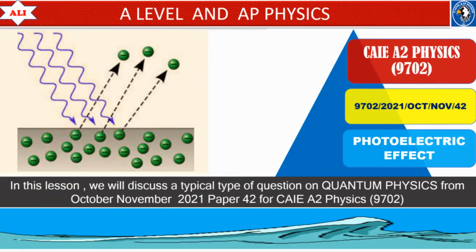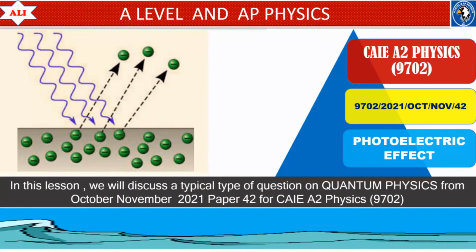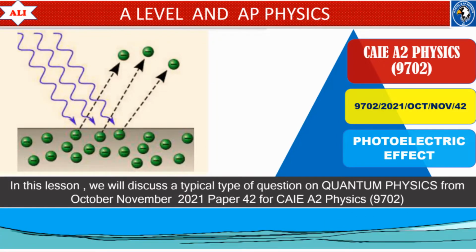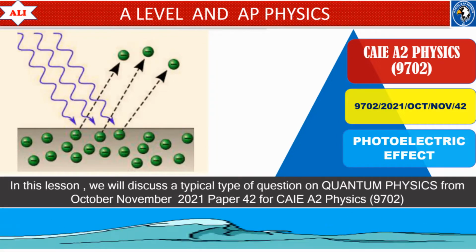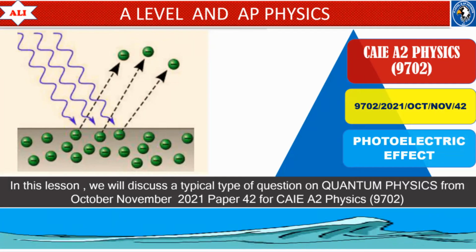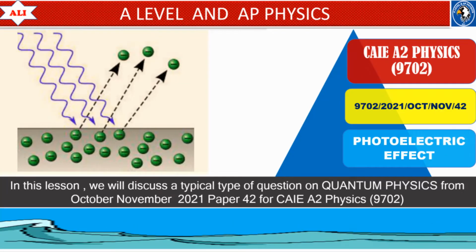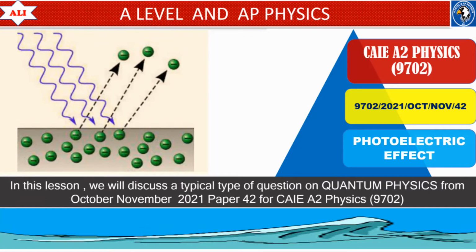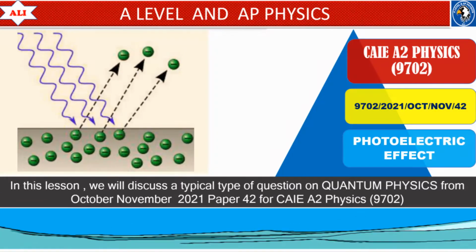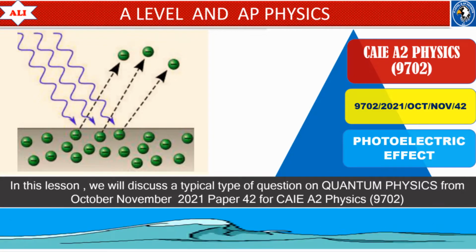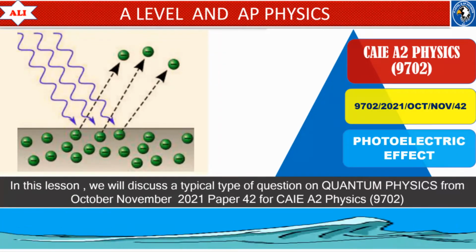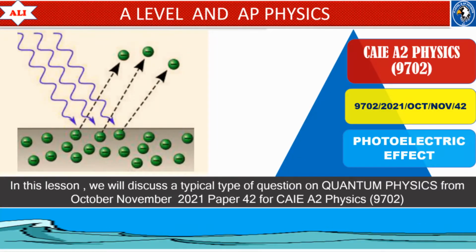In today's lesson, we will discuss a typical type of question on quantum physics from October-November 2021 paper 4 variant 2. In this question, we will discuss what is meant by photoelectric effect, how we can define work function energy, and what is threshold frequency. Then we will talk about particle model of light, and at the end of this lesson, we will also do some calculations to calculate work function energy of calcium.